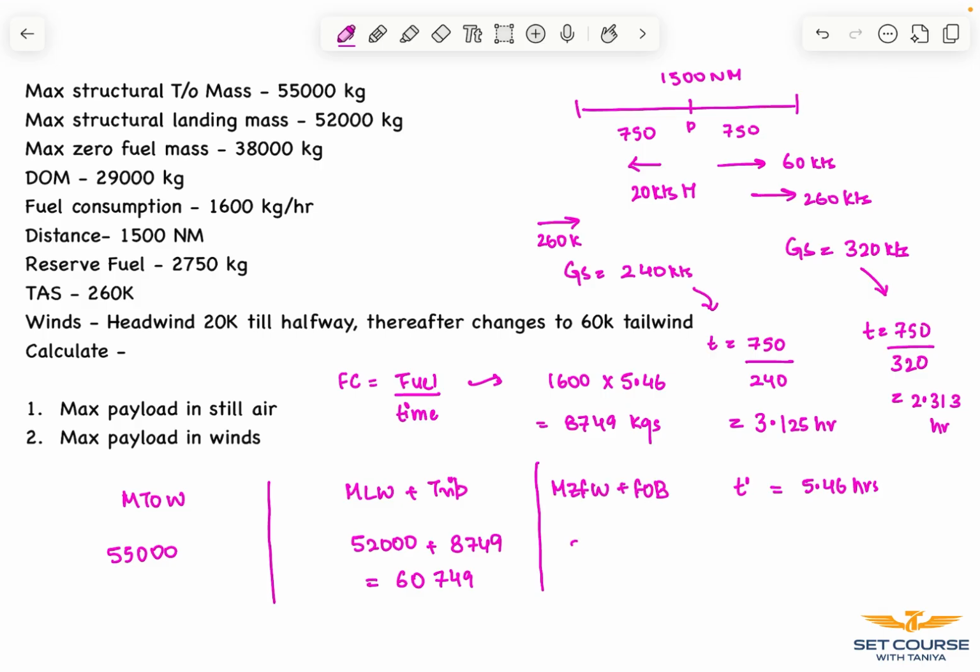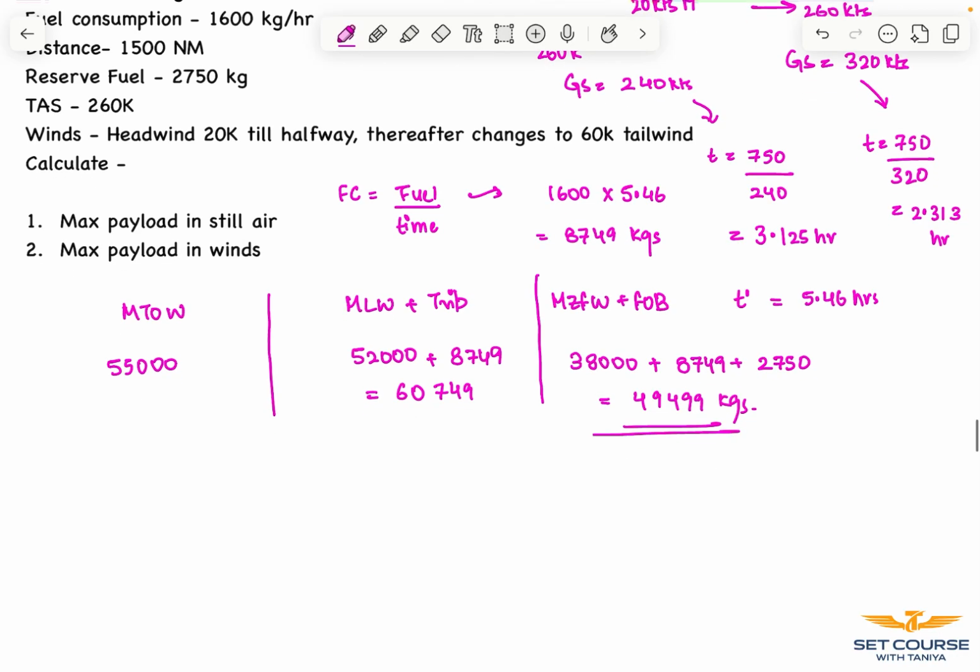Our maximum zero fuel mass being 38,000 plus our trip fuel 8749 plus our reserve fuel 2750. Now this comes around 49499 kgs. Now the lowest value being this one, we'll substitute in our final equation.